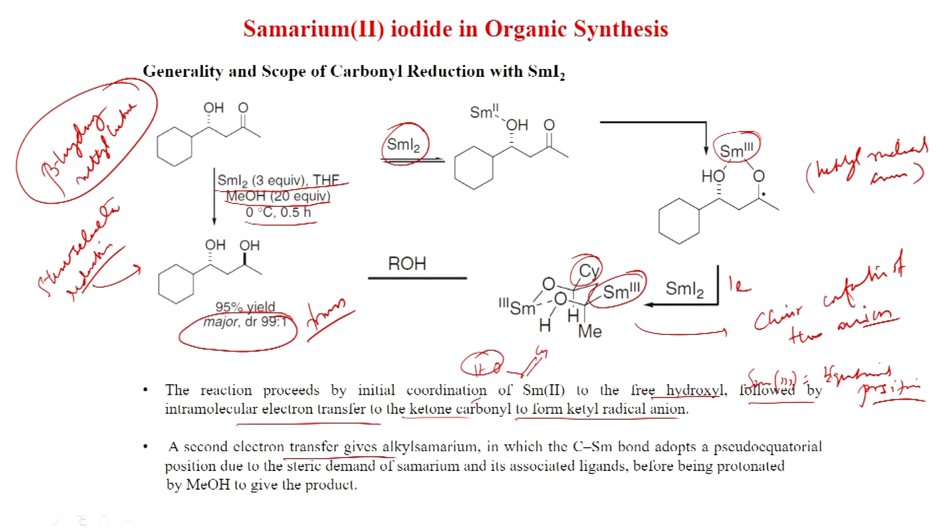A second electron transfer gives alkyl samarium, in which the C-samarium bond adopts a pseudo equatorial position due to the steric demand of samarium and its associated ligands, before being protonated by methanol to give the product. So, this is very important, the chair conformation.